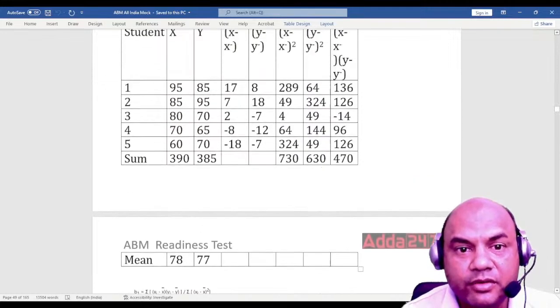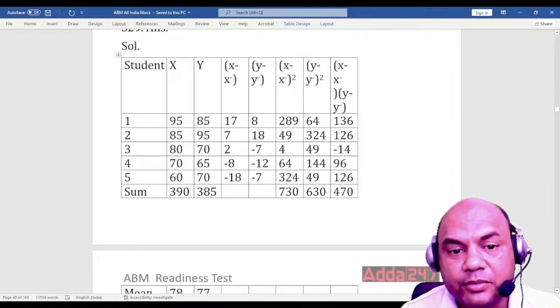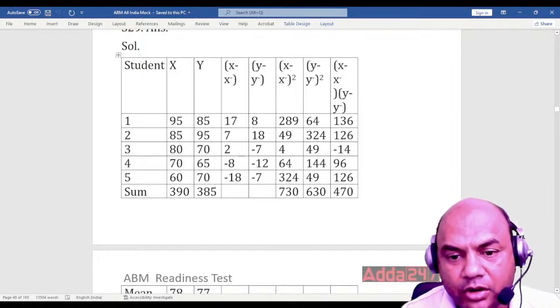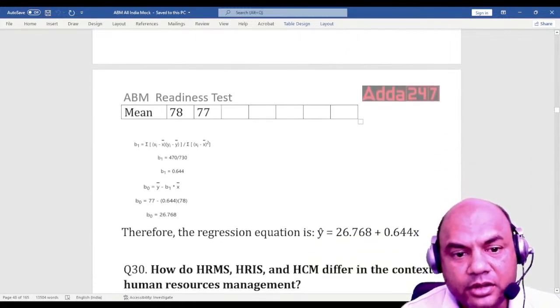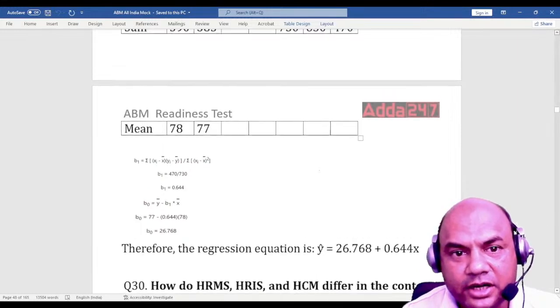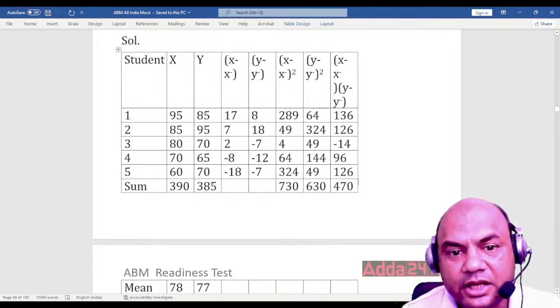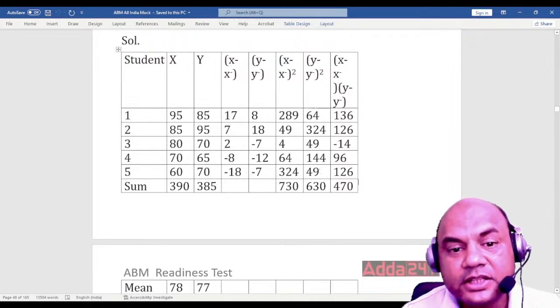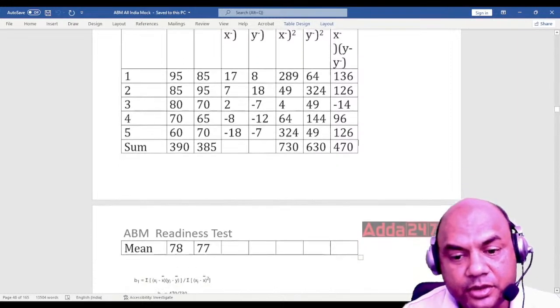For only the first one, it is x minus x bar, this 17, into 8, upon x minus x bar square, which is 17. So 17 into 8 upon 17. Similarly for others, and then add. That is the meaning of summation.